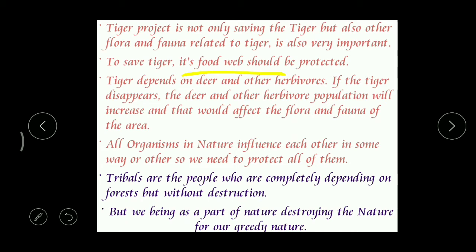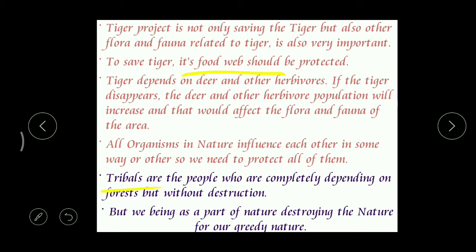When deer are very less, then automatically it shows its effect on the tiger population. In this way, each and every animal, whether it's an animal or a plant, influences the others. So we must protect all living organisms, whether it's a plant or an animal.